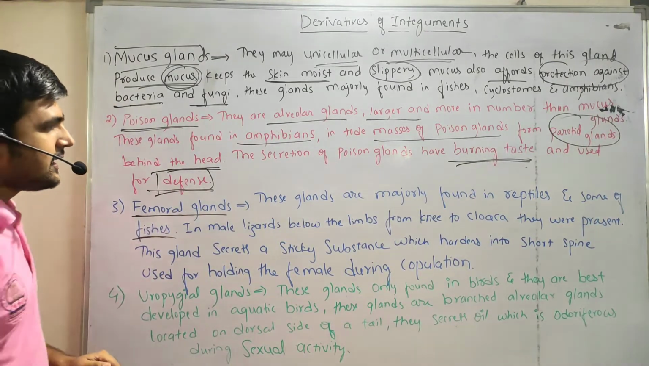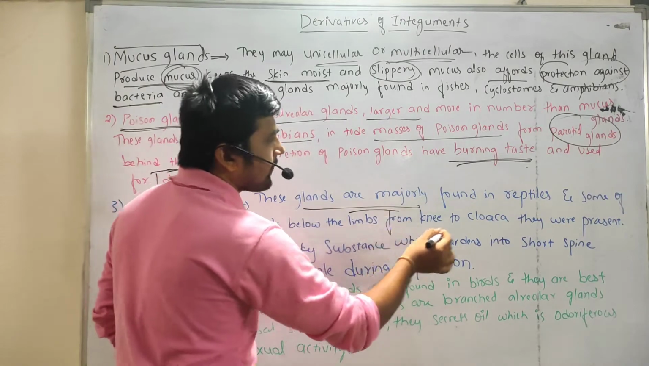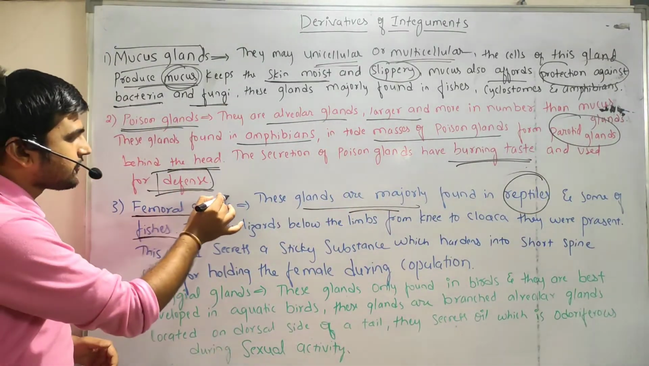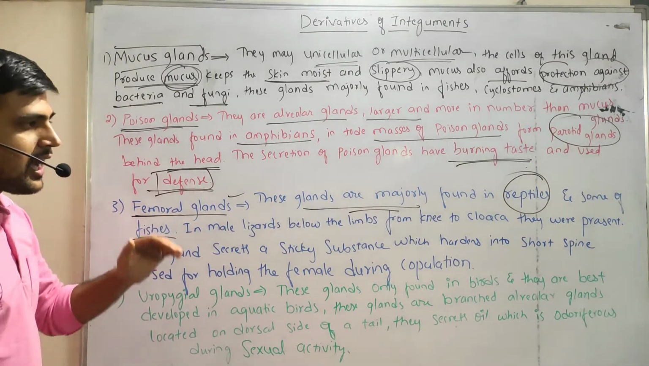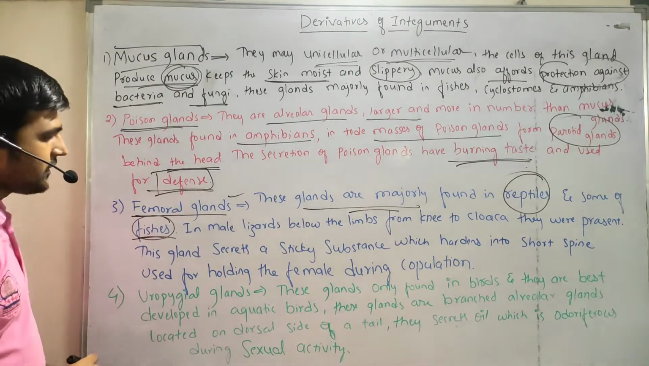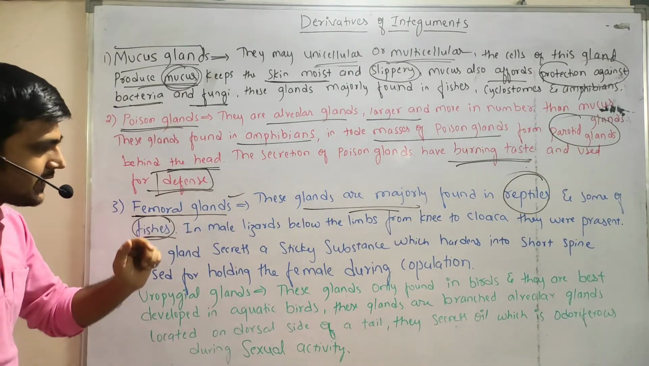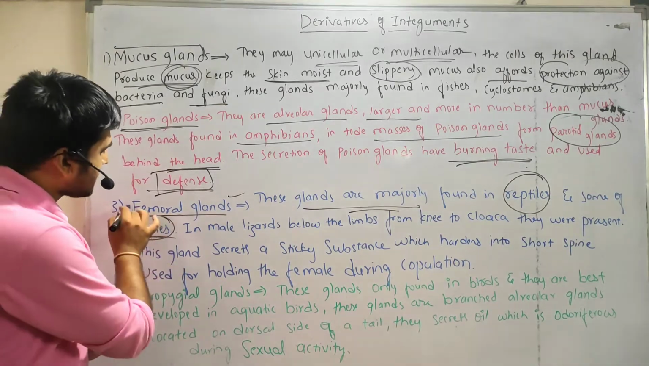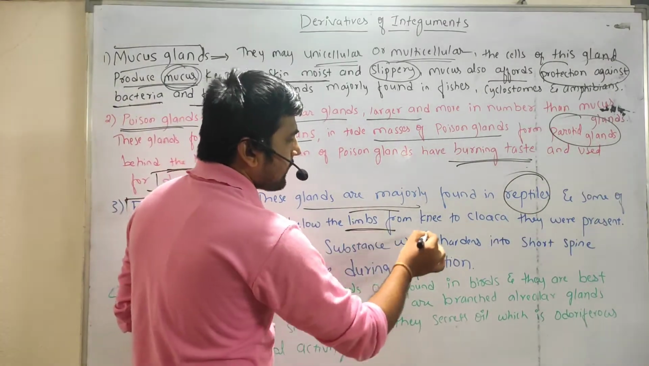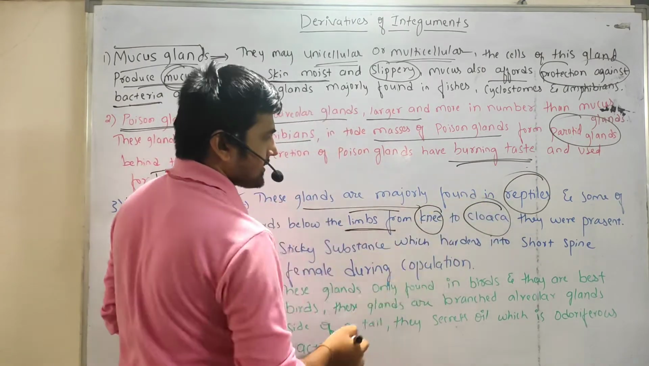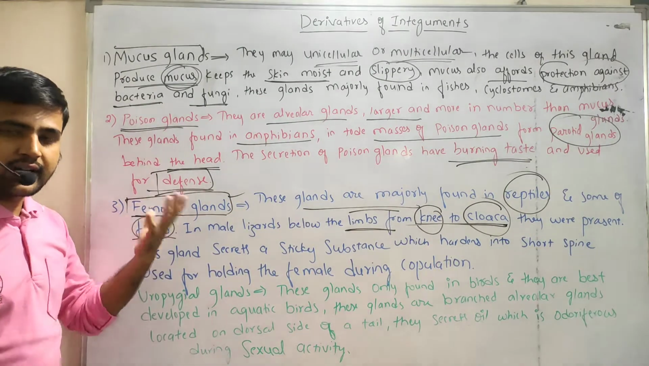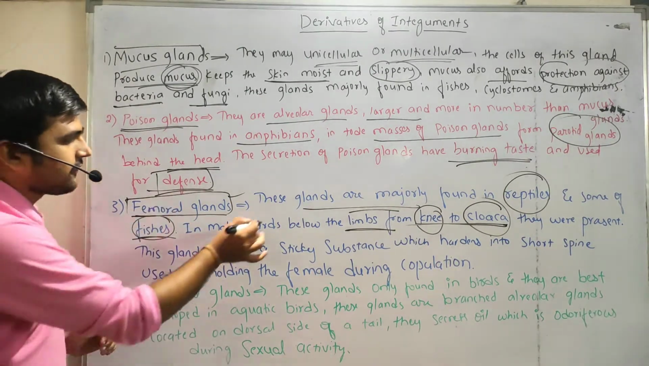So the thing is, these glands are majorly found in reptiles. The majority of the femoral glands are observed in reptiles, and some of them are found in fishes. In case of lizard, what happens? These femoral glands are located on the limbs from the knee to the cloaca region. From knee to the cloaca region, these femoral glands are situated in case of lizard.